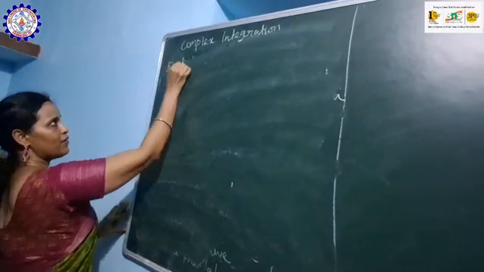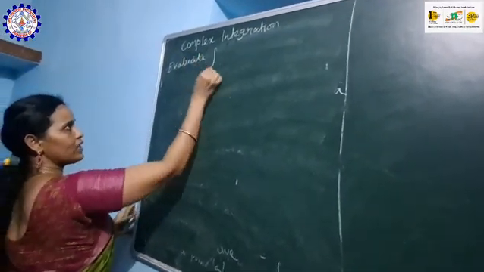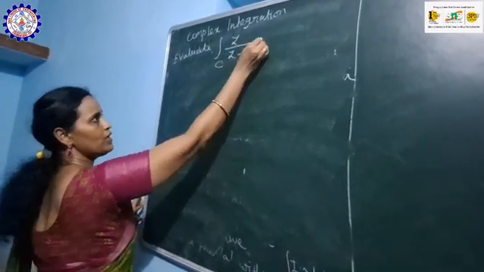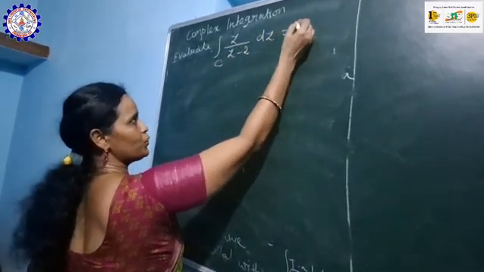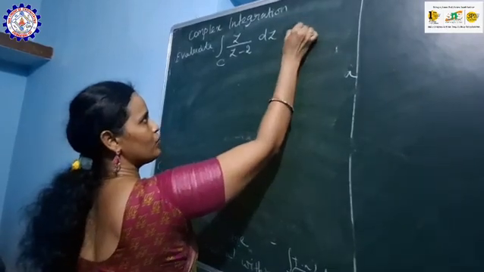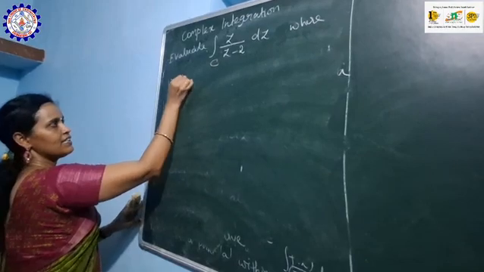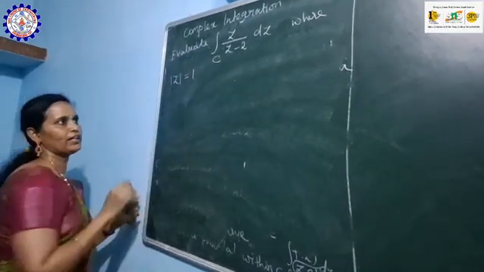First problem: evaluate integral over C, z divided by z minus 2 into dz, where mod z is equal to 1.